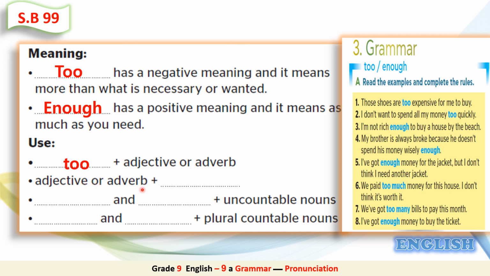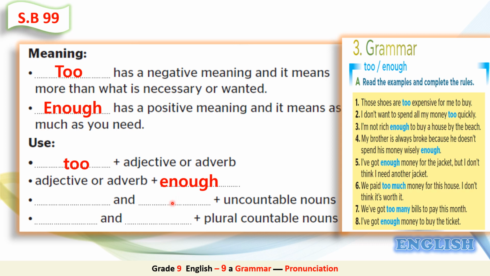Now what about this one? Which one follows the adjective or adverb? Excellent. It's enough. Look at this example. I'm not rich enough. Rich is an adjective, so enough comes after the adjective rich.